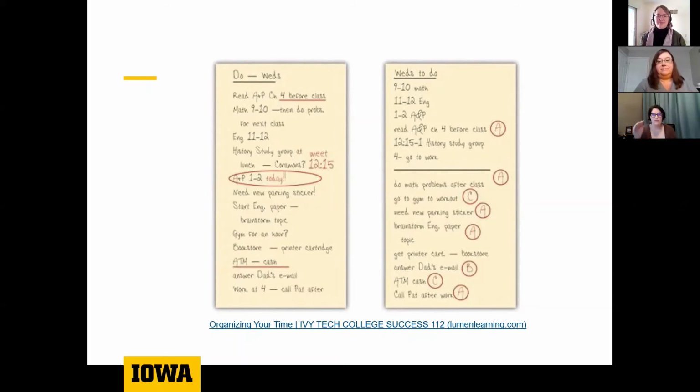You can see where they've prioritized A, B, C: these are the things I need to get done today versus things I just want to get done today. So consider how you best structure your time. Would a to-do list like this be helpful for you to set up at the beginning of every week or every day? Are there other structures that could be more helpful for you?